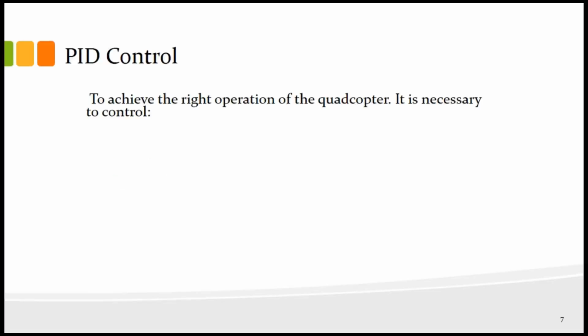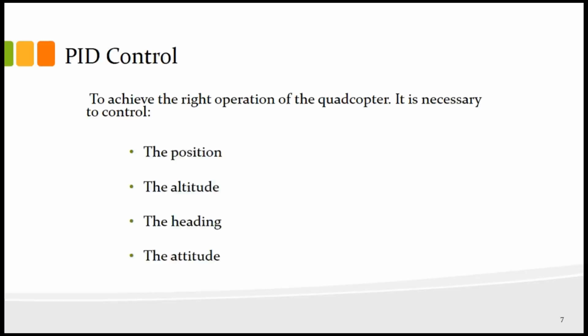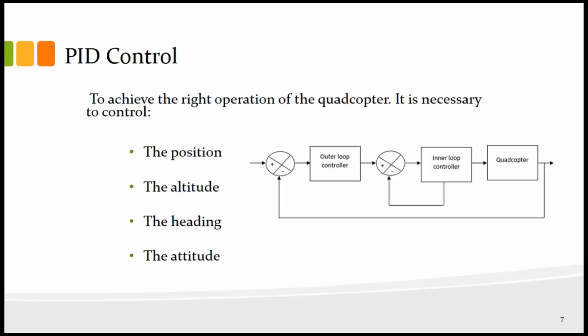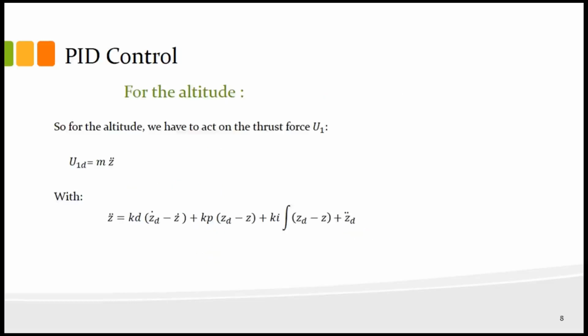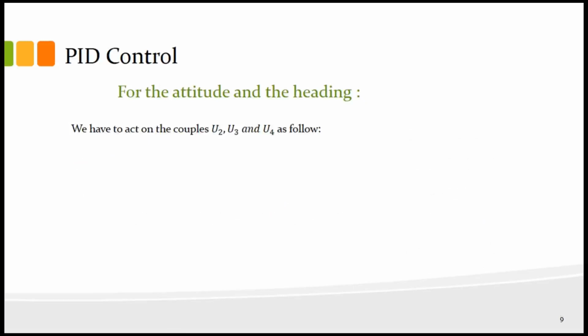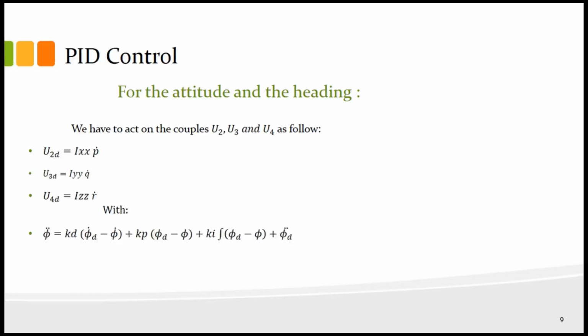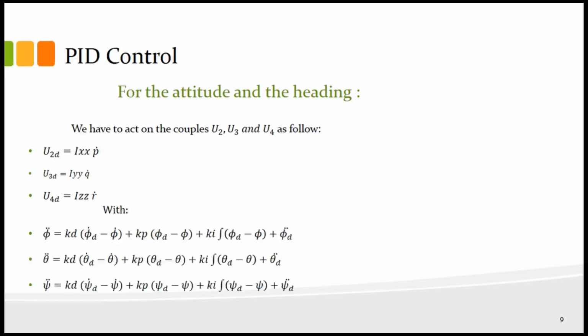Proportional integral derivative control. To achieve the right operation of the quadcopter, it's necessary to control the position, the altitude, the heading, and the attitude, and we consider a cascade loop. For the altitude, we have to act on the thrust force to obtain the control law of Z. The same for the attitude and the heading, we have to act on the couples U2, U3, and U4 as follows. And we get a control law of phi, theta, and psi.